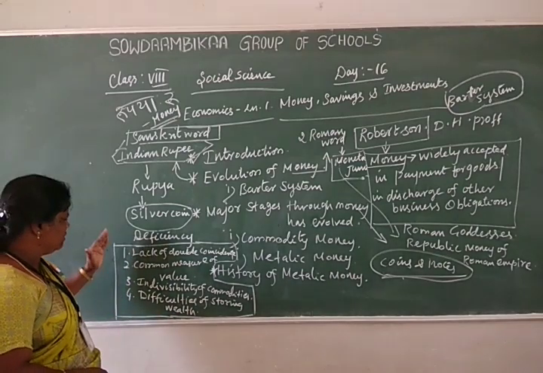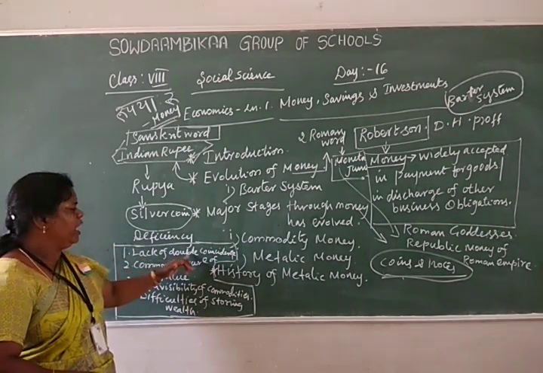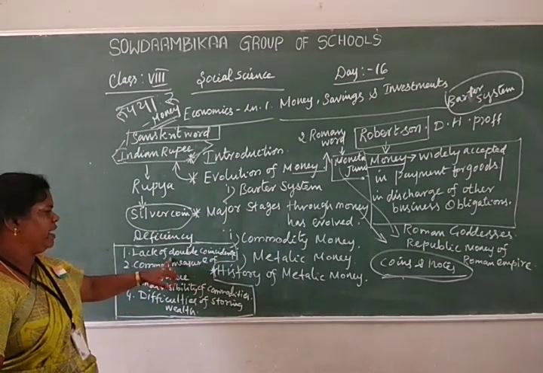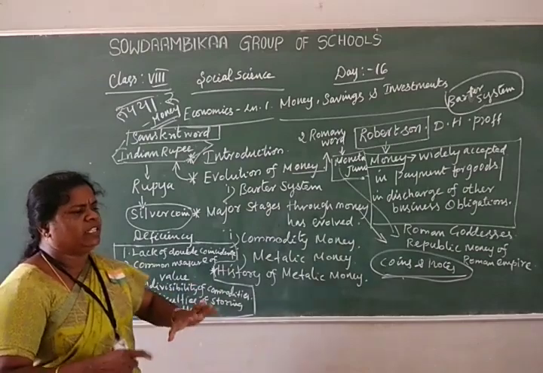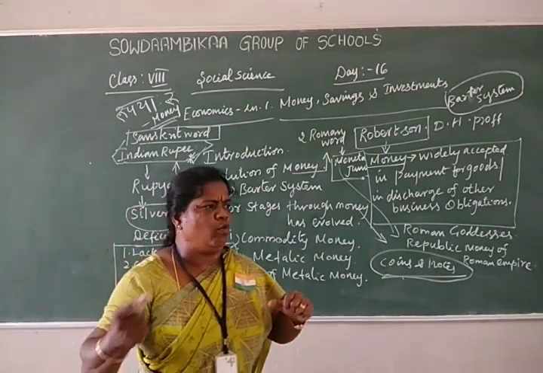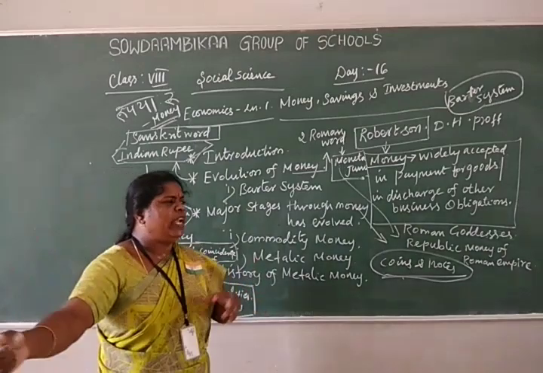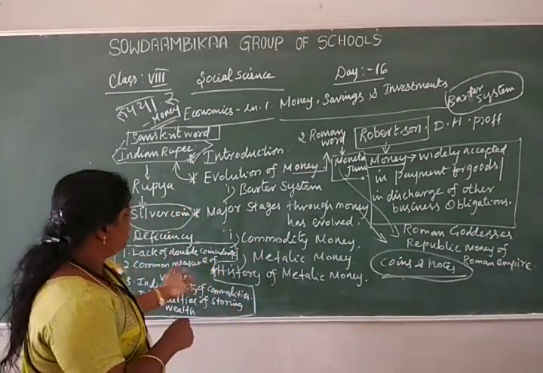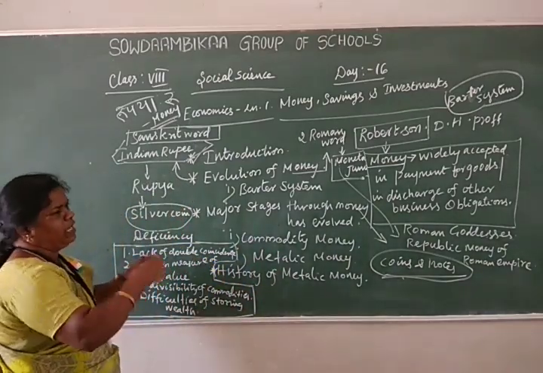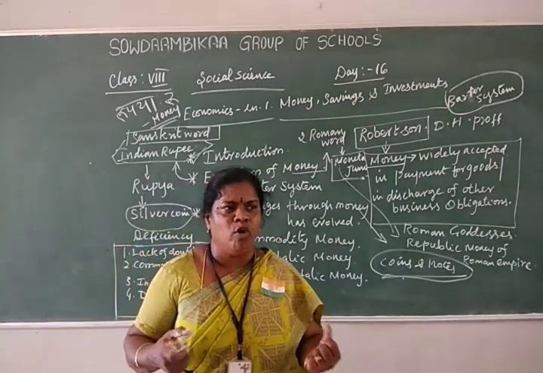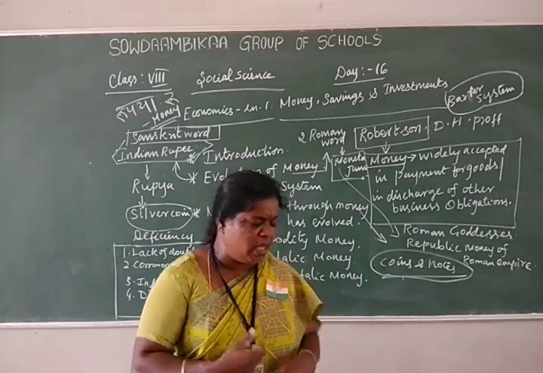First, in the barter system, the deficiency is the lack of double coincidence of wants. That means the North people want coffee from South India, and the South people want wheat from North India. That double coincidence of wants is not met. Both sides also do not get the correct amount of value.